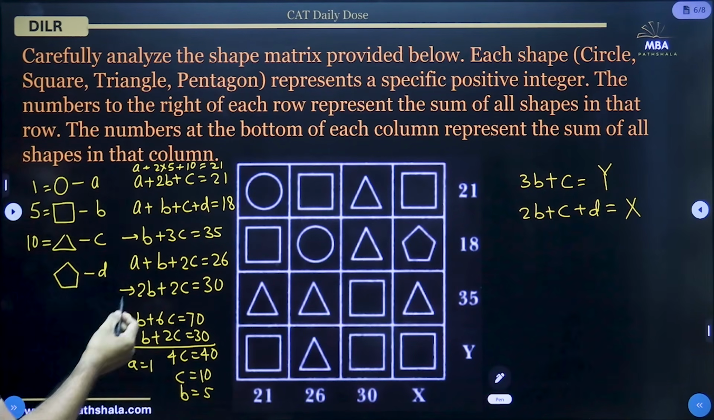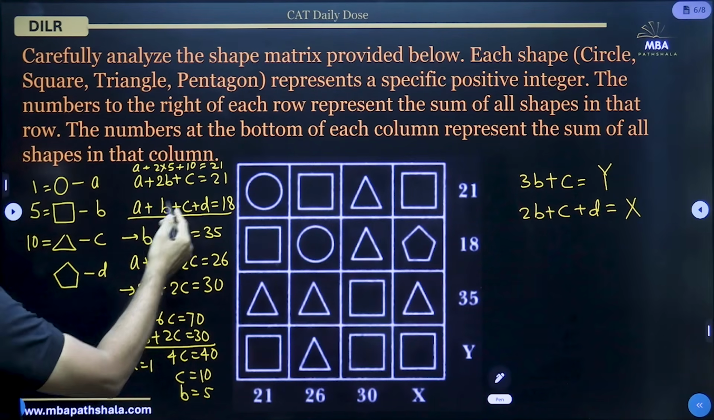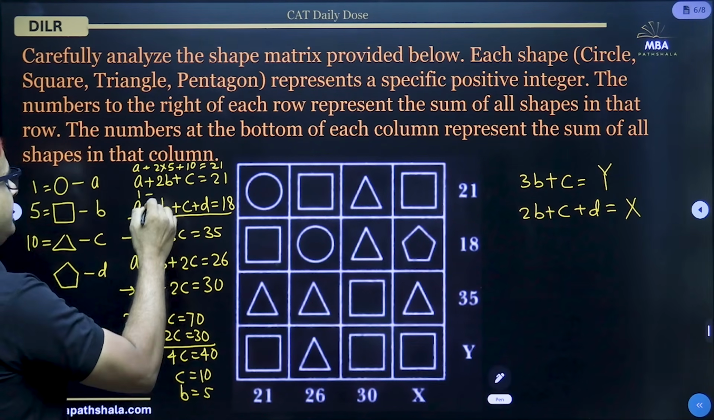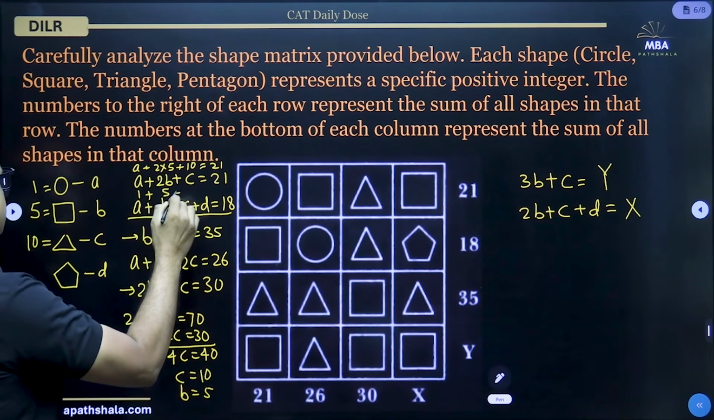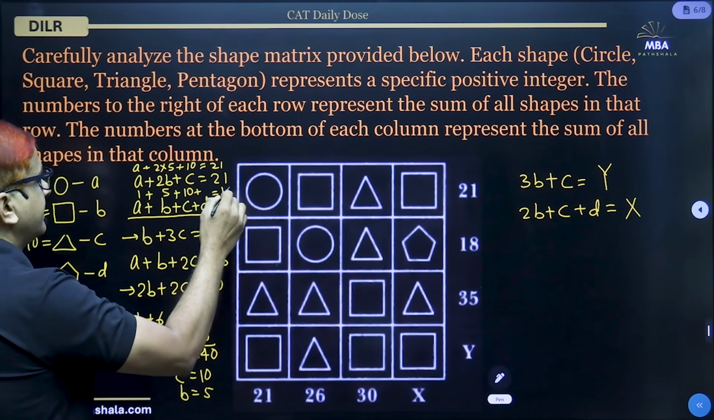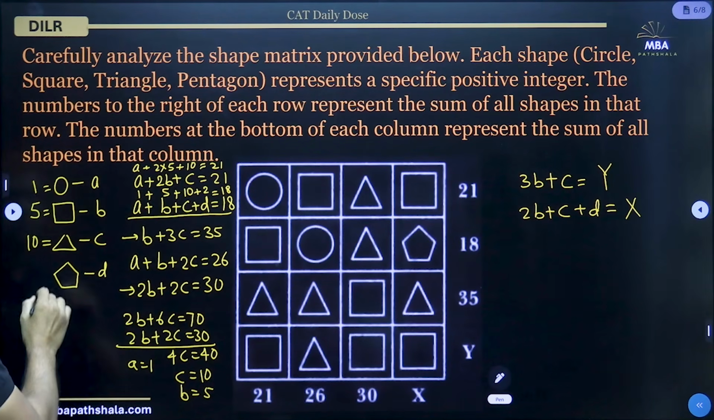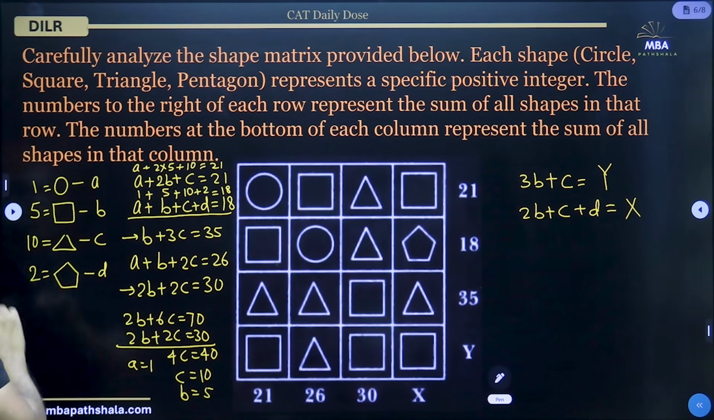And we can use this equation to get the value of D. A we know is 1, B we know is 5, and C is 10. So D will be, to get 18, 10 plus 5, 15, 16. D should be 2. So it is 2.